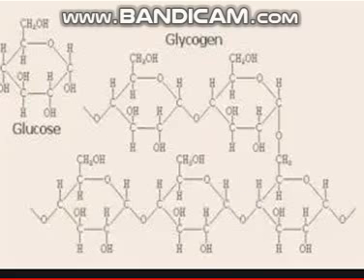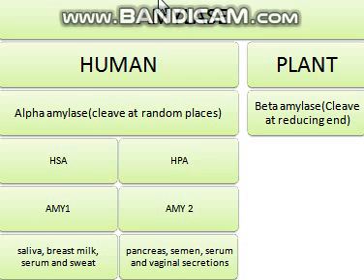Okay, now as you are acquainted with the glucose structure, you know the different kinds of polymers that could be formed from the monomer glucose. Now, what are the different types of amylase? Amylase is present in humans as well as in plants. In plants it is present in the form called beta amylase, whereas in humans it is present in the form of alpha amylase.